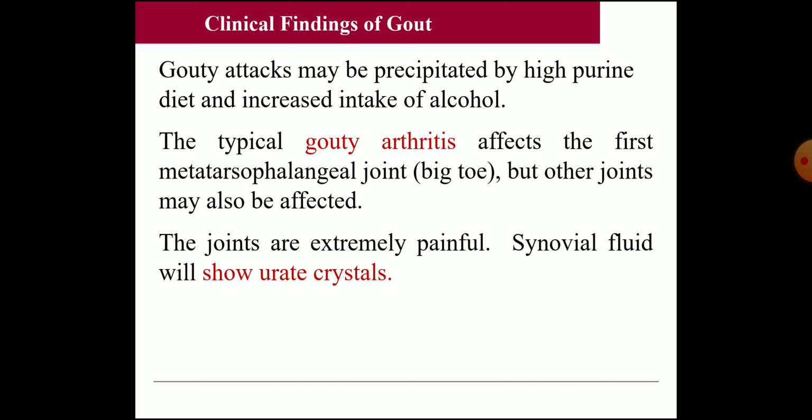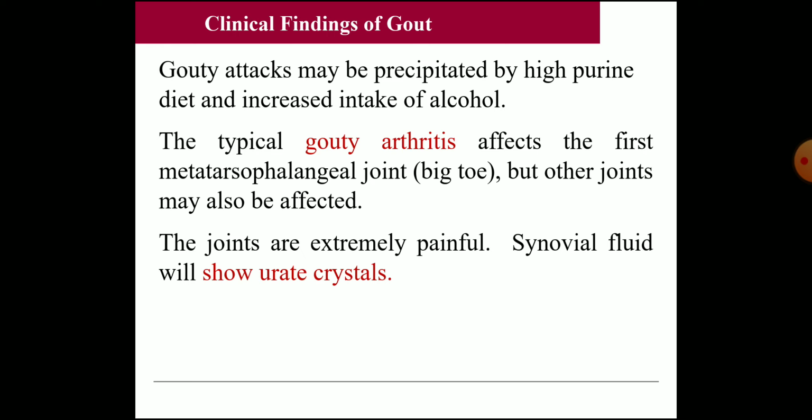Now the findings: gouty attacks may be precipitated by high purine diet and increased intake of alcohol. Those are the two things we have to be careful about, because those who have hyperuricemia, or increased blood uric acid level, may get gout when they consume non-vegetarian food. Similarly, when they consume alcohol also, the second day itself they may develop gouty arthritis.